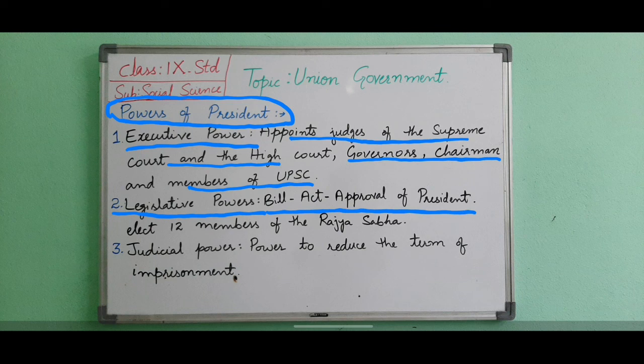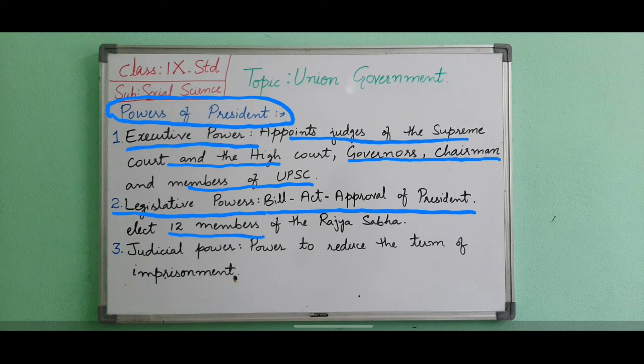The President may either re-examine such bills, return them or withhold them for some time. He may also nominate 2 Anglo-Indians to the Lok Sabha and 12 members to the Rajya Sabha. In all these functions, he acts upon the recommendation of the Prime Minister and his Council of Ministers.